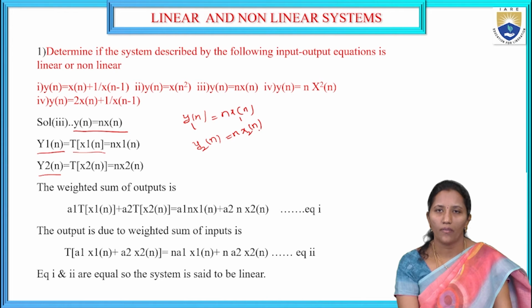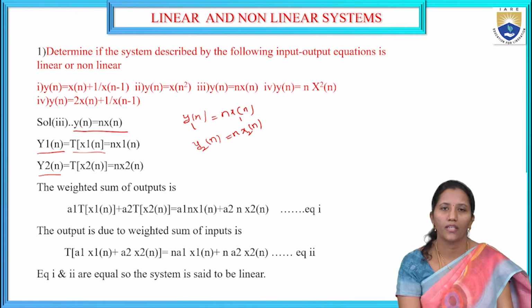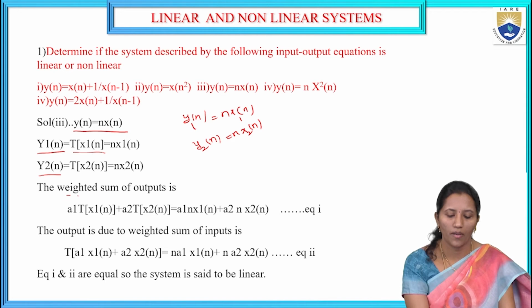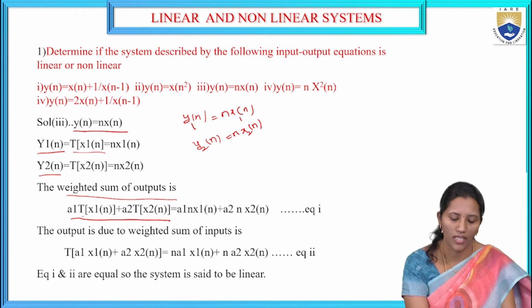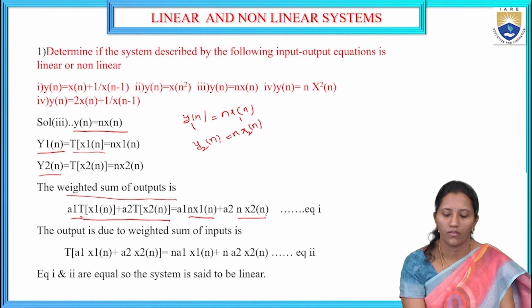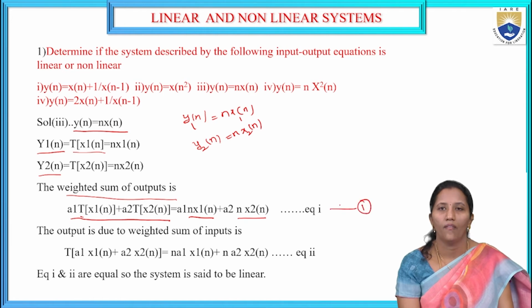We should satisfy the superposition theorem for a linear system. Here the weighted sum of the outputs is a1 into transform of x1 of n plus a2 into transform of x2 of n. So what is the transform here? n into x1 of n plus n into x2 of n, with the weights. Take this as equation 1.